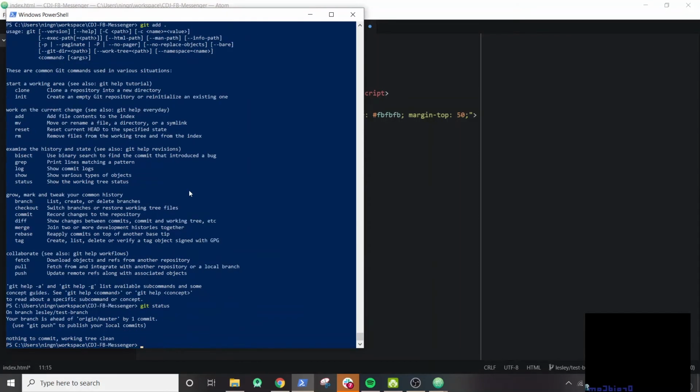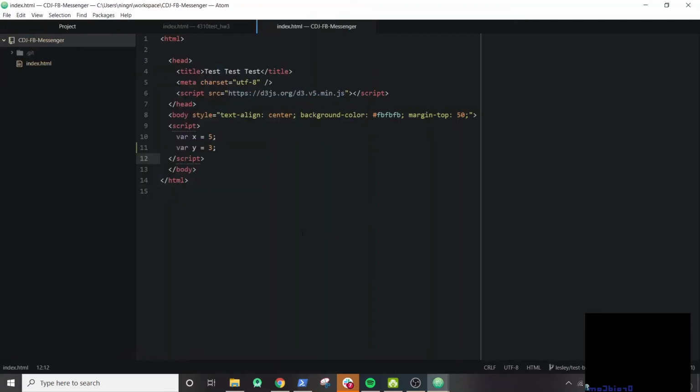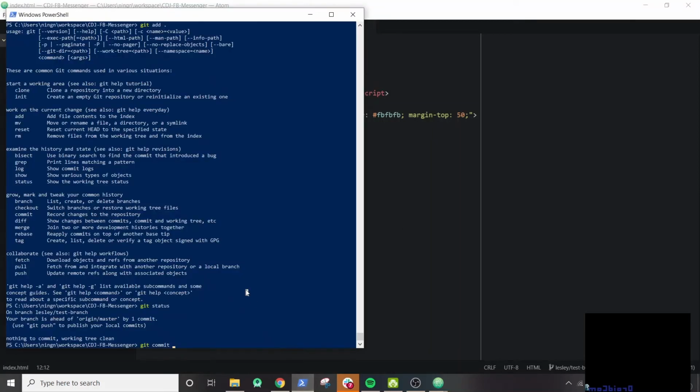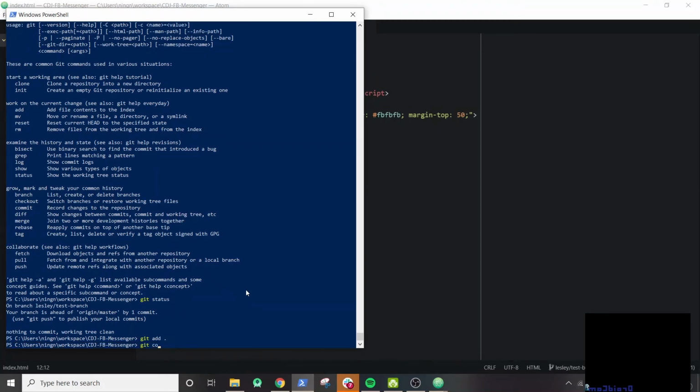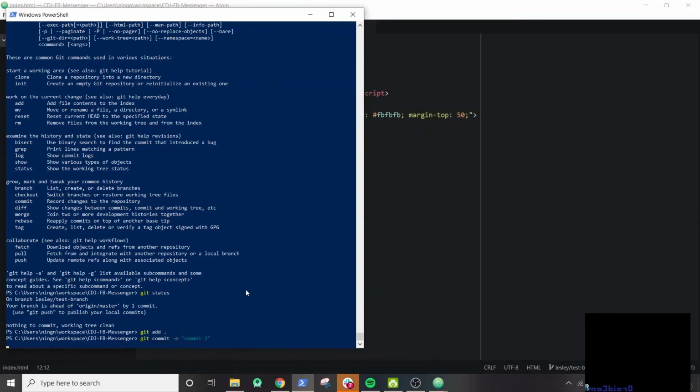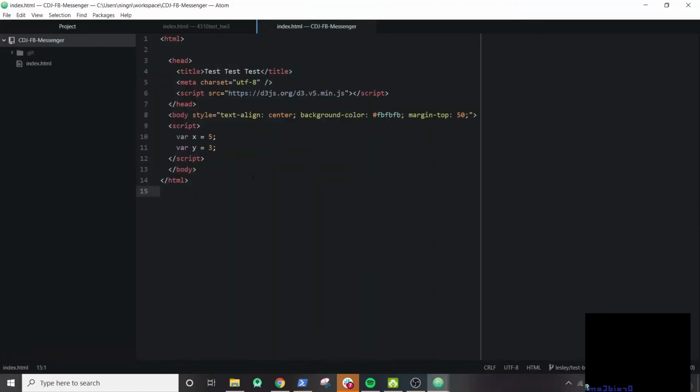Let's see, git status. Oh, let me save it first. Let's do git add, git commit, commit 2.